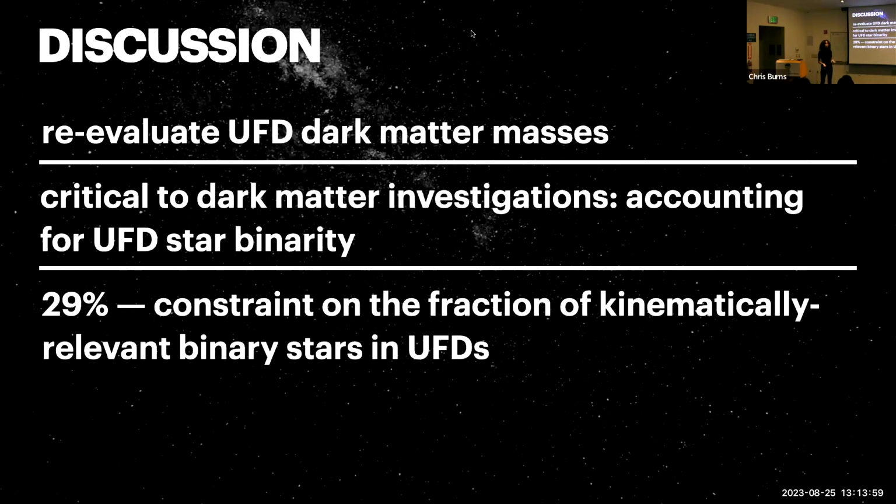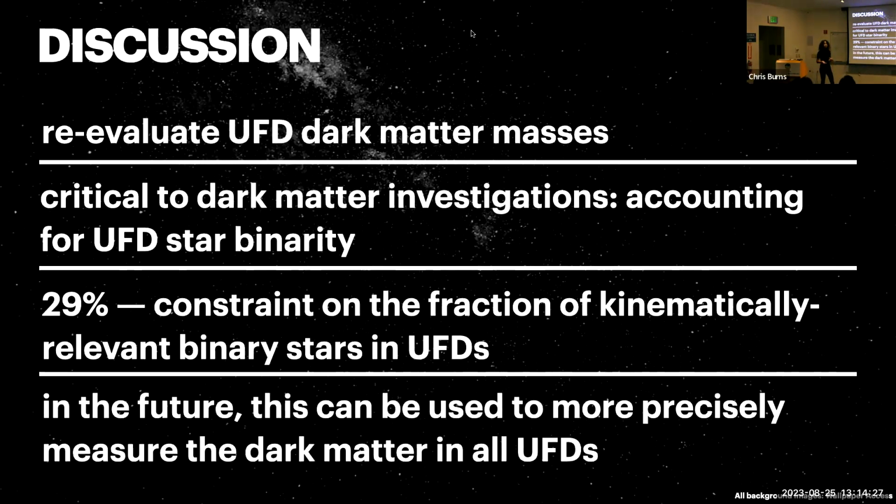And finally, that 29% that we got, again, puts a very valuable constraint on the fraction of kinematically relevant binary stars in ultrafaint dwarf galaxies, which just means that they had short enough orbital periods where their orbital velocities are high enough to have a significant effect on the velocity dispersion. For example, if a star has a super long period, then it can essentially just be treated the same as a single star in terms of using it for calculating a velocity dispersion.